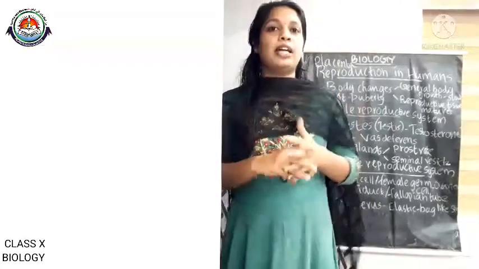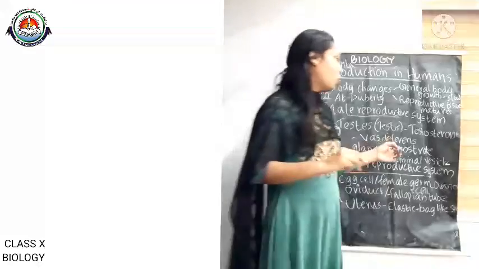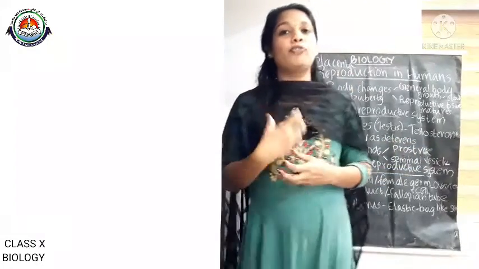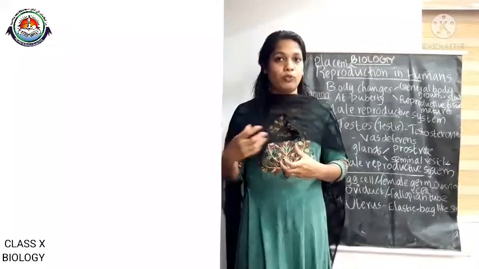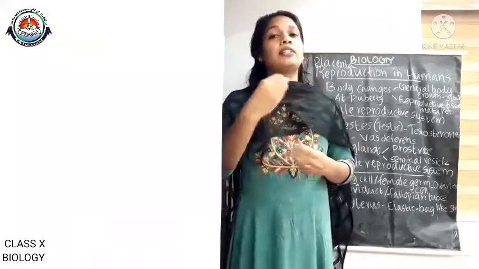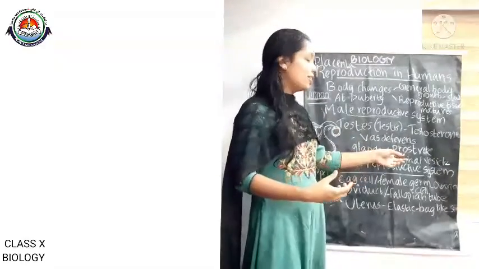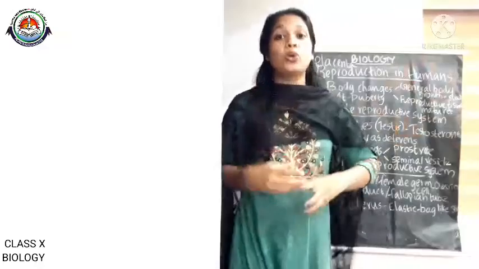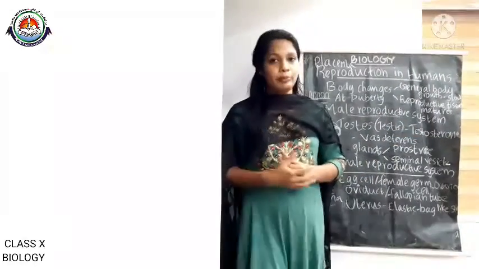And in addition to that, there are two glands associated with this: the prostate gland and the seminal vesicle. These secrete certain fluids for easy transportation of sperm. That fluid is released by the prostate gland and the seminal vesicle, and it also nourishes the sperm.